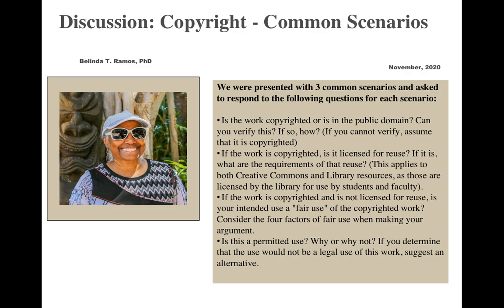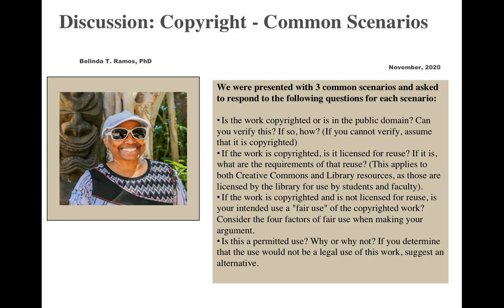This week's assignment is a discussion of copyright with some common scenarios. We were presented with 3 common scenarios and asked to respond to the following questions for each scenario. We need to determine if the work is copyrighted or in the public domain, how we verified it. If we can't verify it, then we assume that it's copyrighted.